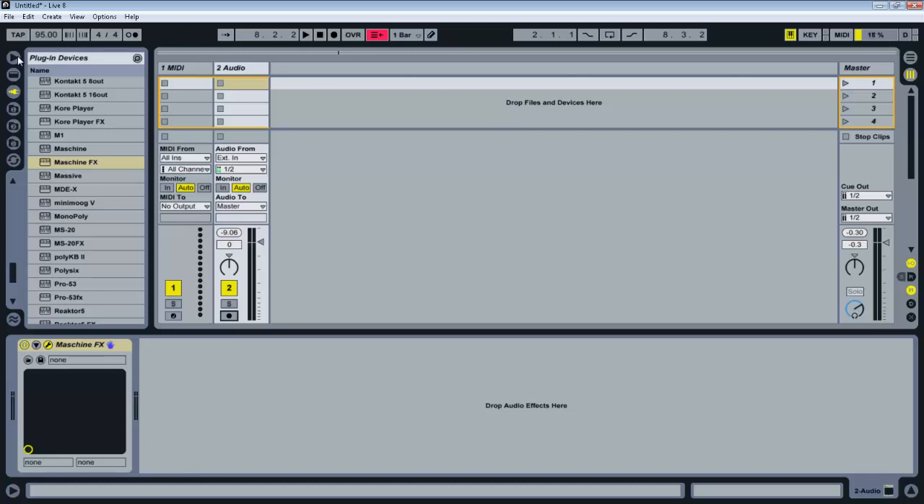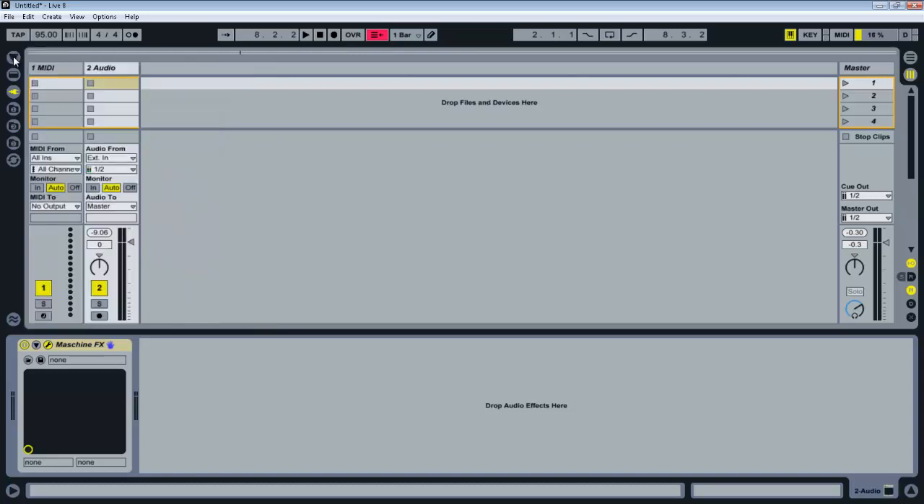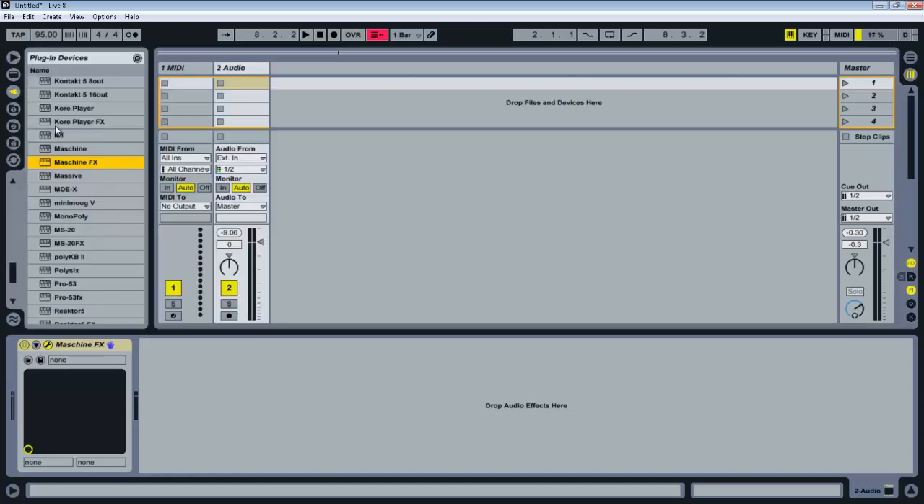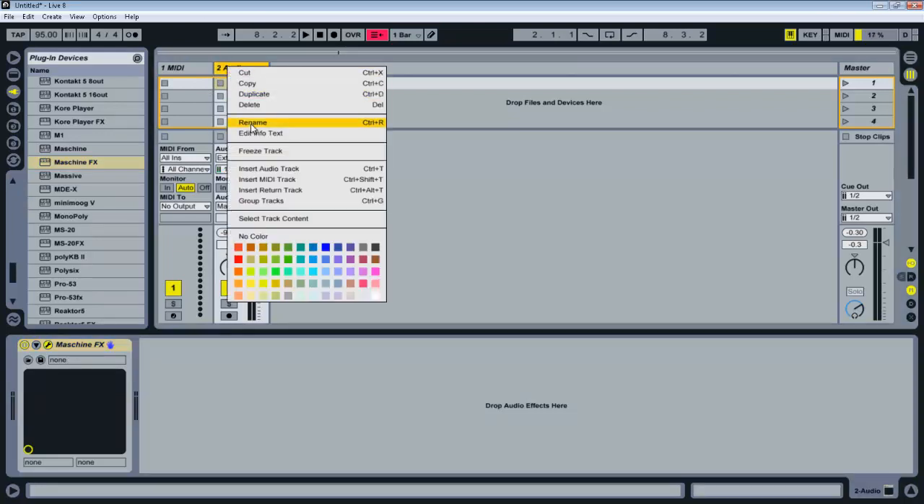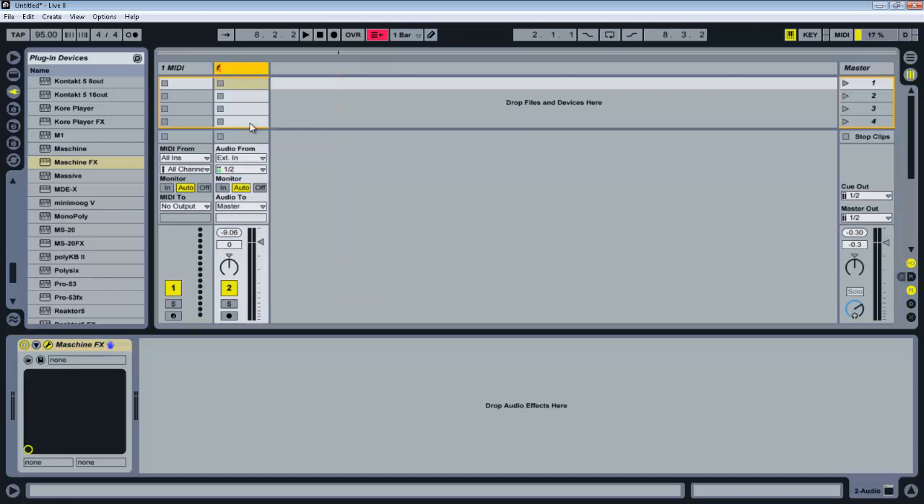So first of all, what you want to do in Ableton is go to your plugins folder, find Maschine effects and drag and drop that. You're going to have to use Maschine effects for it to work. Once you do that, it'll create an audio track, as you can see here, named Maschine effects. But I like to rename that.